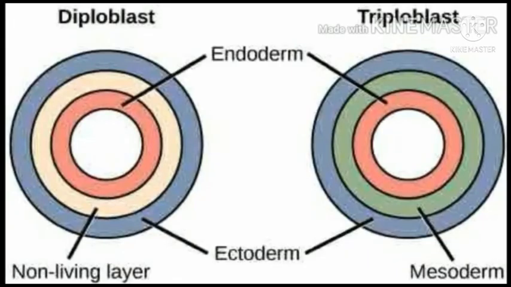On the basis of the origin and development, animals are classified into two categories, diploblastic and triploblastic. Animals in which the cells are arranged in two embryonic layers, the external ectoderm and internal endoderm, are called diploblastic animals.